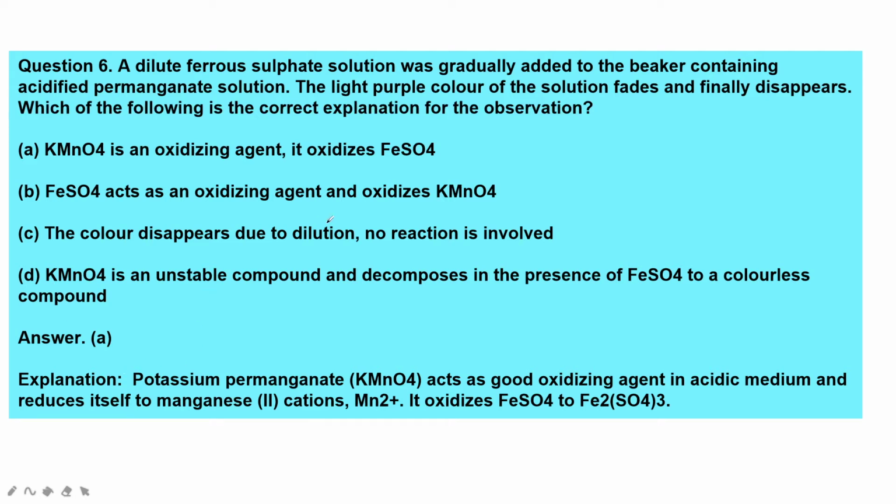Okay, so here the correct answer is potassium permanganate is an oxidizing agent and it oxidizes iron sulfate. It is a good oxidizing agent in the acidic medium and reduces itself to manganese 2 cations, Mn2+. It oxidizes FeSO4 to Fe2(SO4)3.